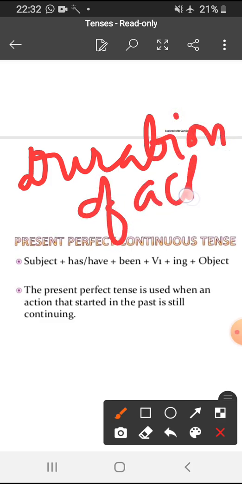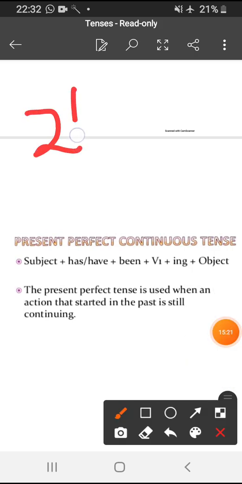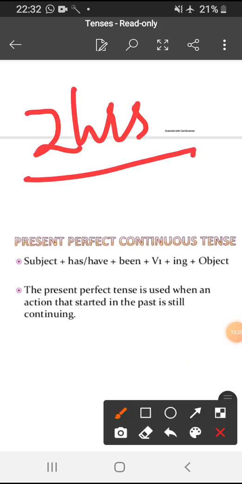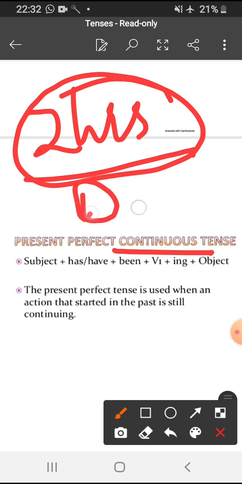For example, for how long the work has been done. I have been doing this work for the last 2 hours. So here 2 hours is the duration of action. So in this tense the work is going on, but here the stress is given on the duration of action.